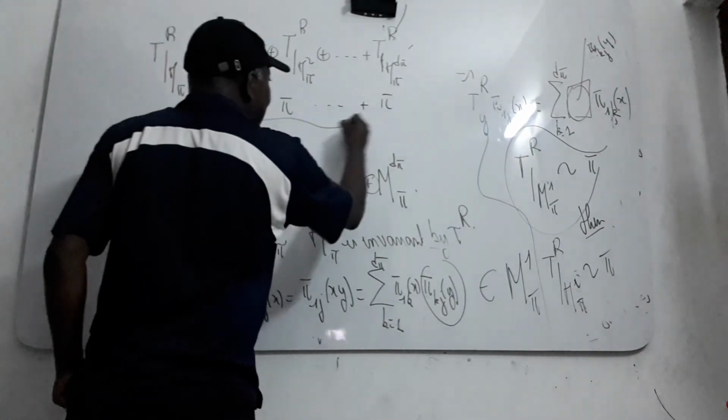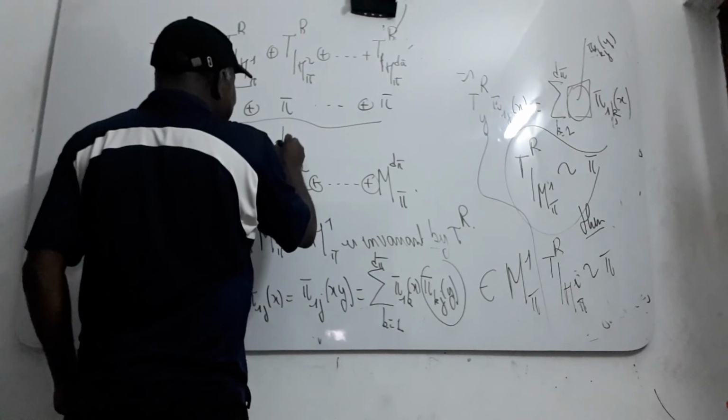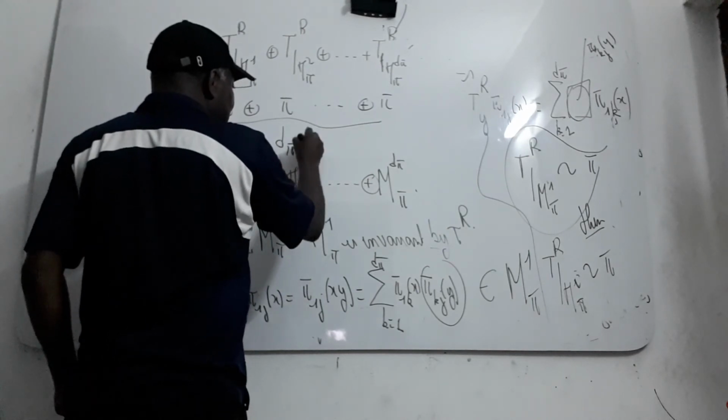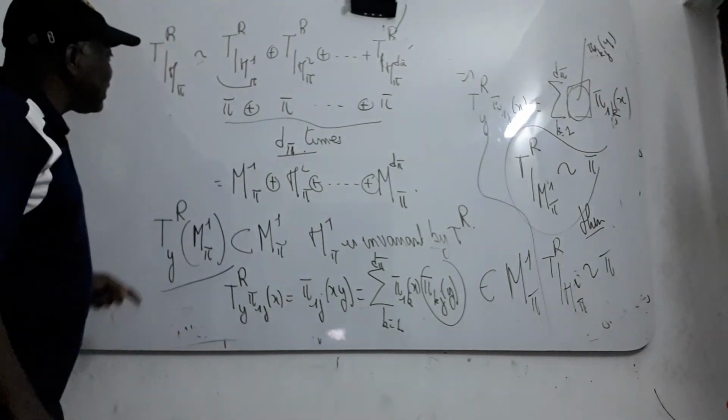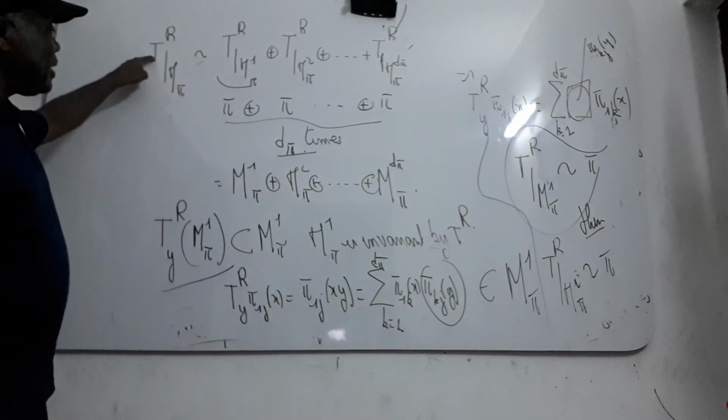So you have d pi times pi. This is why you say that pi is contained here d pi times.